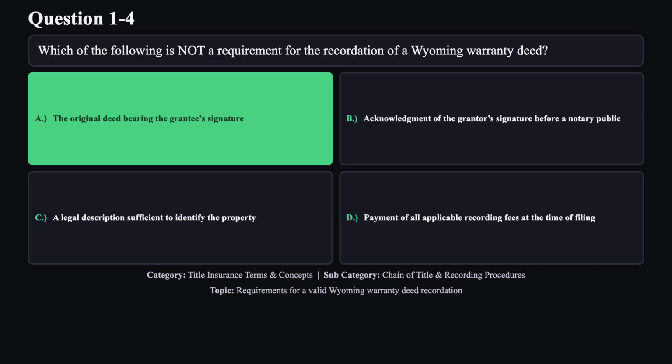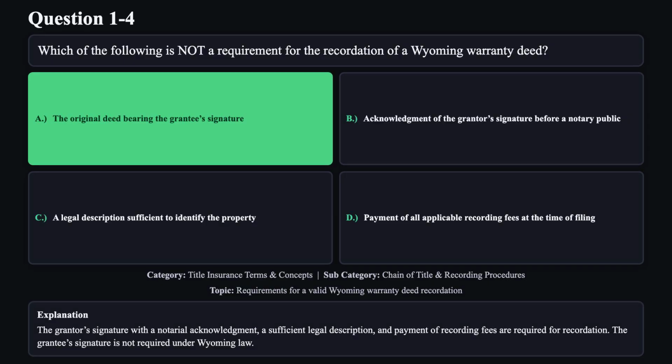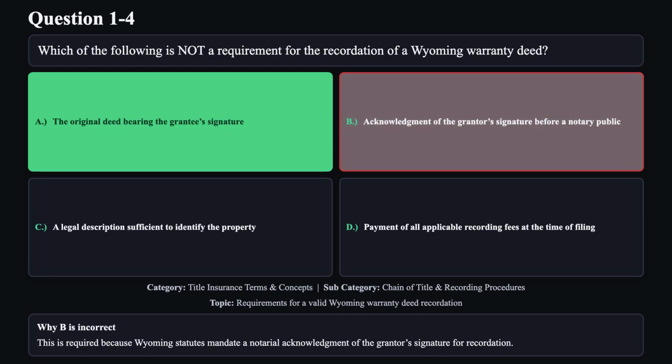The correct answer is A. The grantor's signature with a notarial acknowledgement, a sufficient legal description, and payment of recording fees are required for recordation. The grantee's signature is not required under Wyoming law. Reason B is not correct. This is required because Wyoming statutes mandate a notarial acknowledgement of the grantor's signature for recordation.